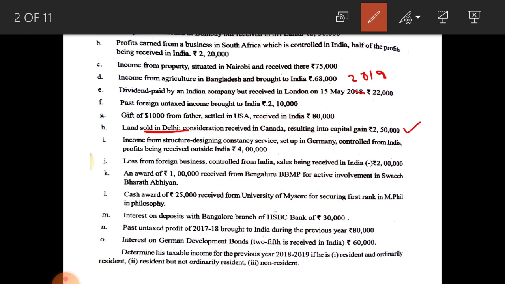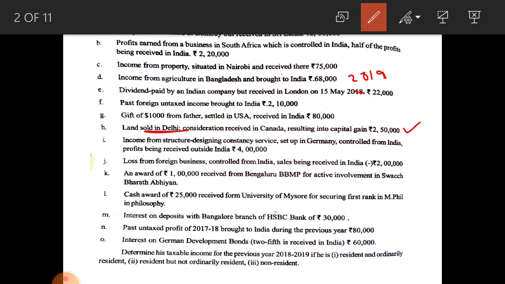And income from structure designing consultancy service set up in Germany, controlled from India, profit being received outside India, 4 lakh rupees. Here, business or this consultancy service, that is profession, set up in Germany but controlled from India. Any business situated outside India and controlled in India, only ordinary resident and not ordinarily resident must pay tax on this amount. Non-resident are not liable to pay tax. Only two categories must pay tax on this 4 lakhs rupees.